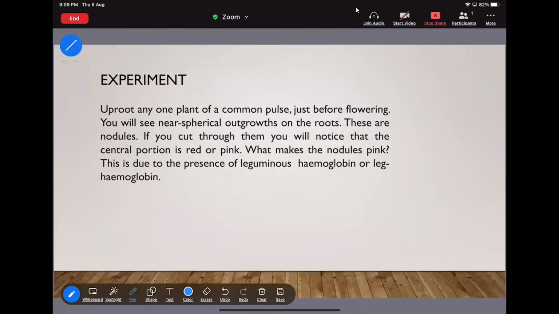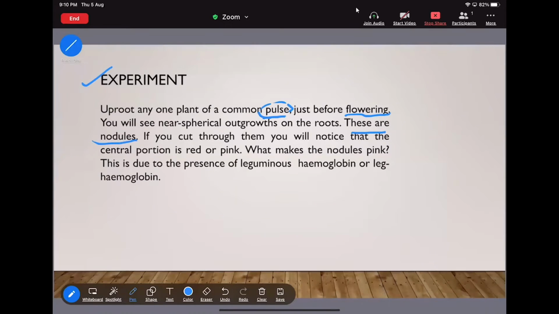Next slide. There is an experiment: uproot any one plant of the common pulse, that means the leguminous plant, just before flowering. You will see spherical outgrowths on the root. These are nothing but the nodules.